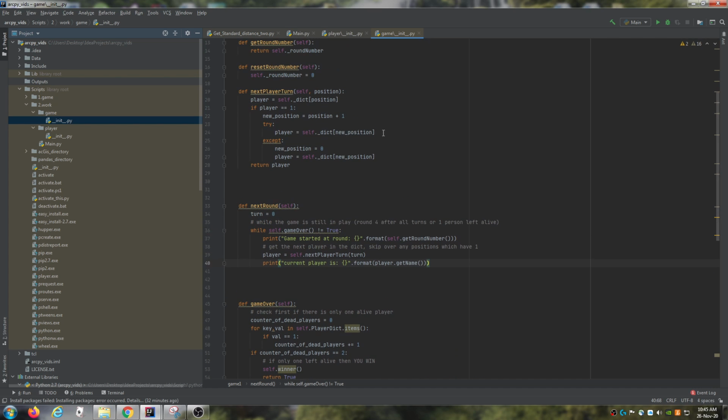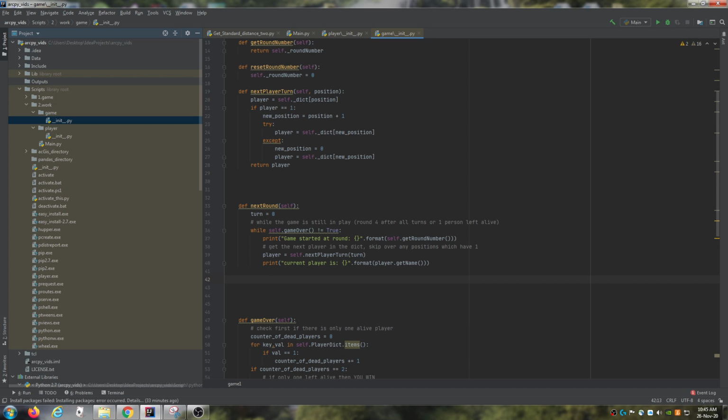So if we got to the end of the loop, then this would cause an error, which is why you have to do new position 0 to restart from the beginning of the loop to get the player again. Remember, if the player is equal to a 1, then we don't want that, because then we can't use player.getName because they won't have any variables or anything that we can use, which is why we have to check for that. And then we can just go ahead and do that.